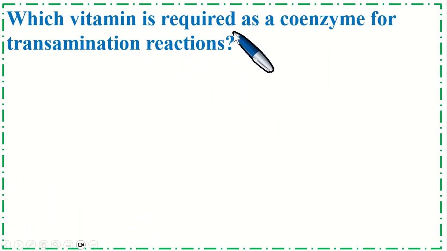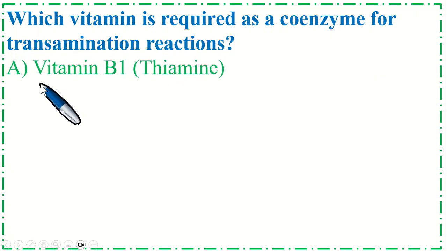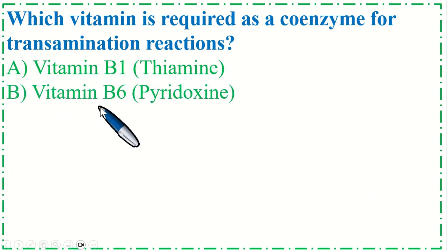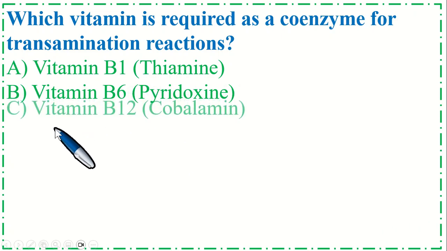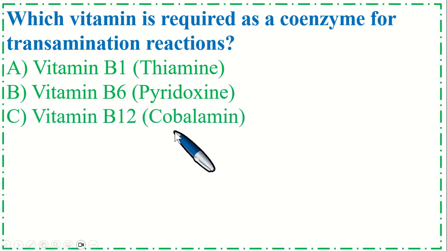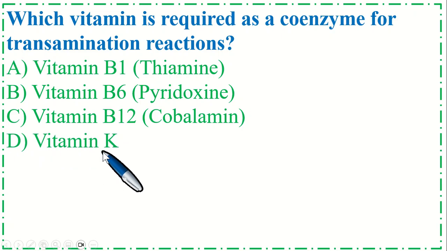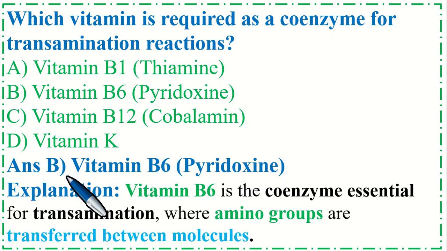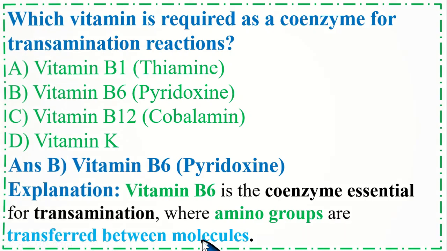Which vitamin is required as a coenzyme for transamination reaction? Option A vitamin B1 thiamine, option B vitamin B6 pyridoxine, option C vitamin B12 cobalamin, and option D vitamin K. So the correct option is B vitamin B6. Here is a short explanation. Vitamin B6 pyridoxine is the coenzyme essential for transamination, where amino groups are transferred between molecules.